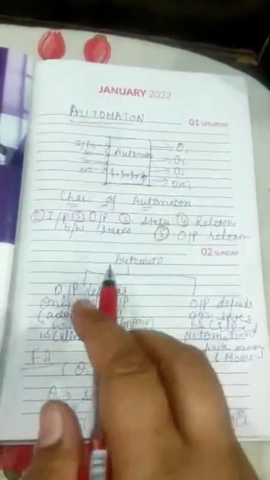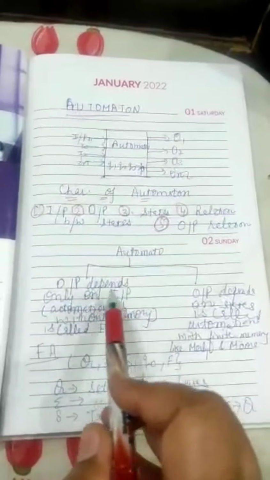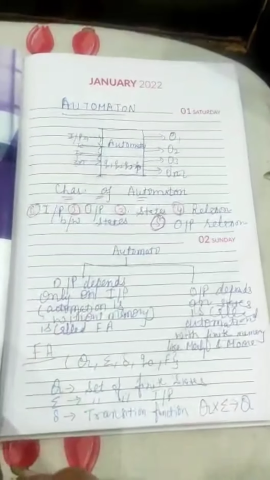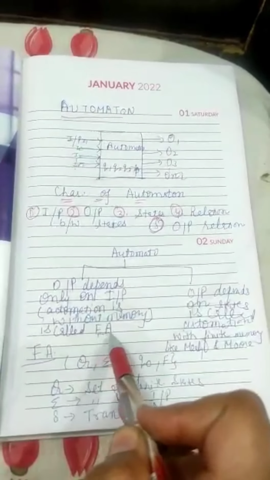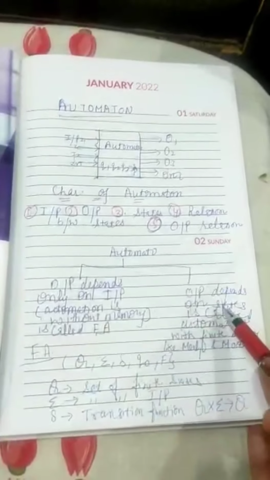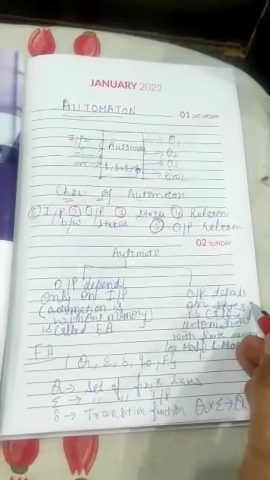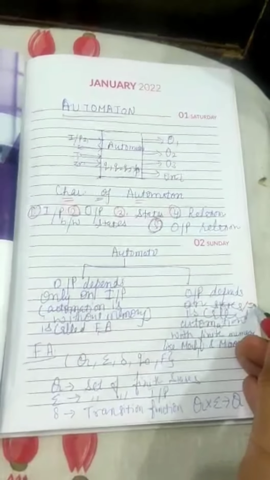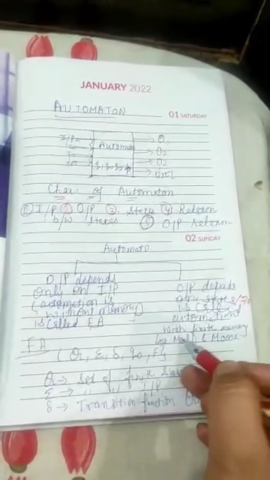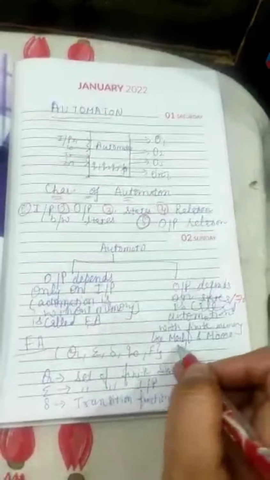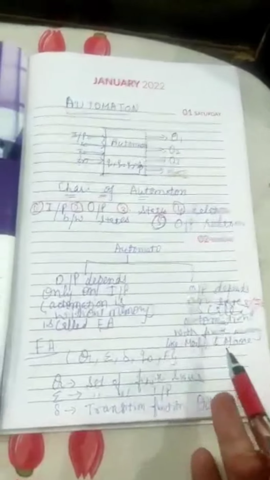And this automata has two different types. In the first case, output only depends upon the input. In this case, the automata is without a memory. This is known as a finite automata. And in the second case, output depends upon the state as well as on the inputs, sometimes only on the state and sometimes on the state as well as on the input. These are known as automatic machines with finite memory. Examples of this are Mealy and Moore. We will discuss Mealy and Moore later on.